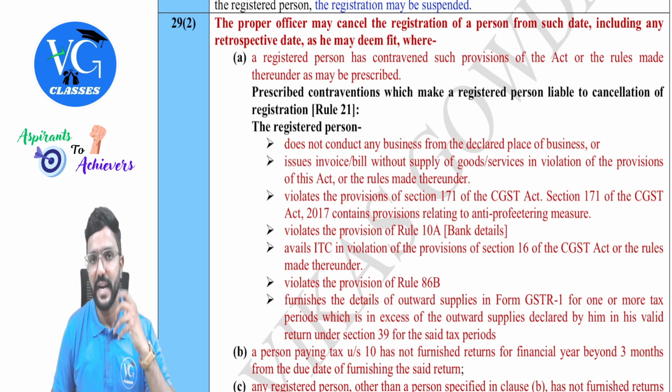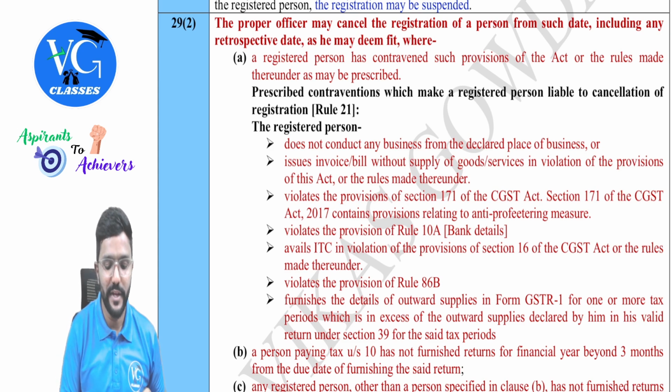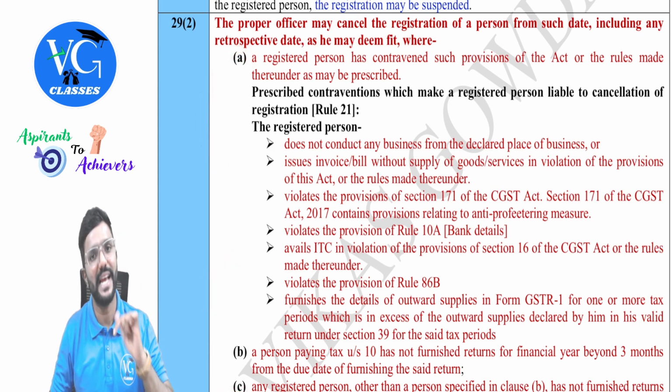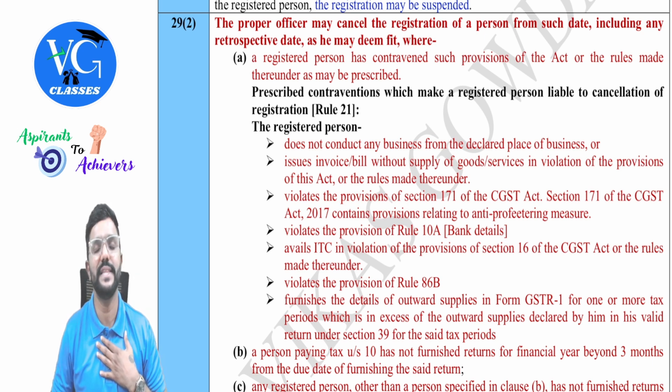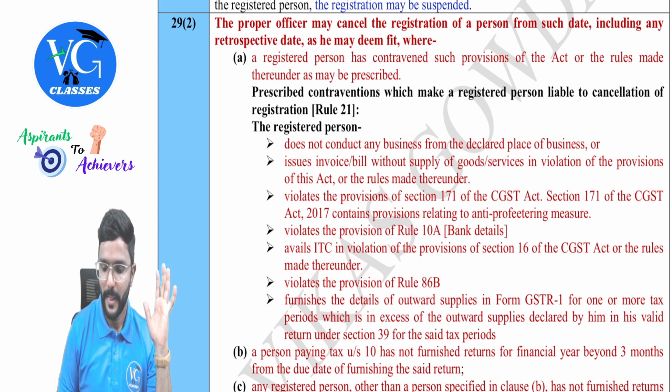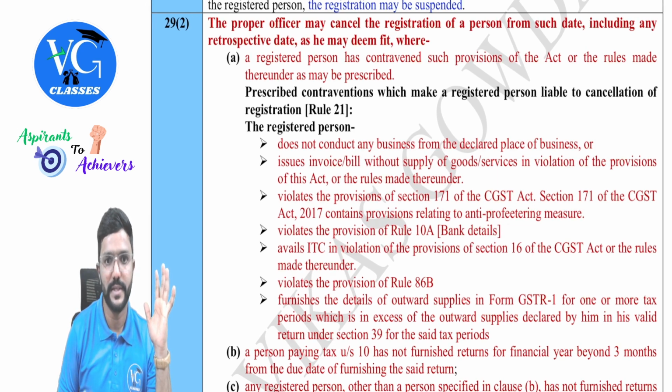Okay, but he cannot straight away cancel the registration. If any of these contraventions has happened, first he has to issue a show cause notice. He has to wait for the reply of the registered person. Only then he can take a final call, guys. Okay, so fine. Let us see.